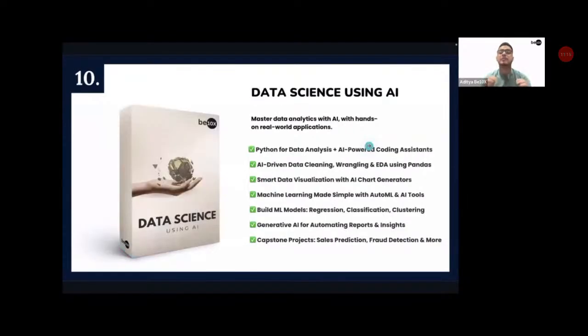What am I talking about? I'm talking about the world of data science using AI. Yes, you can use AI inside data science in order to do a lot of machine learning, deep learning, NLP sort of stuff, that too with the help of AI, to make it very, very easy for you. How do you go about doing that? We'll learn in the 10th module.